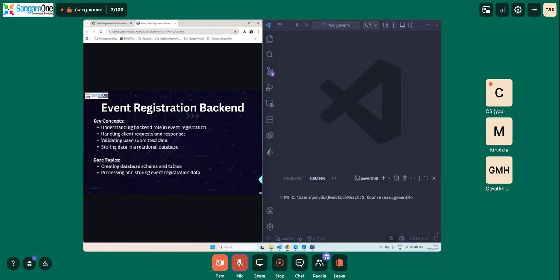Okay. So the next key concept is handling client requests and responses. Normally in a scenario, the user fills out the form and clicks on submit. When submit is clicked, the front end sends an HTTP request to the backend server. Now the backend needs to process this request. Once it is processed, the backend sends a response, either a success or an error message.